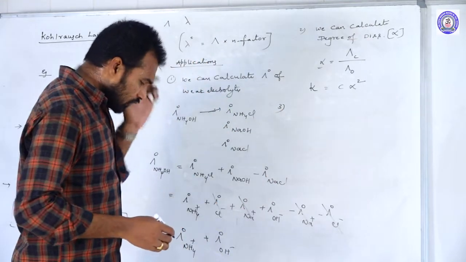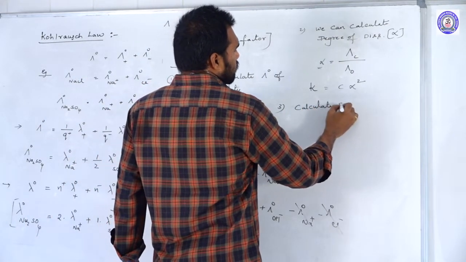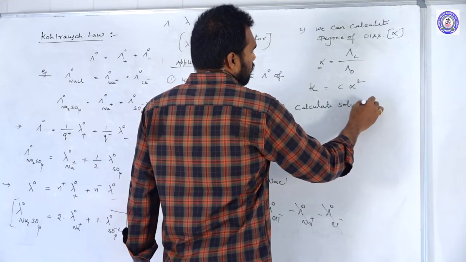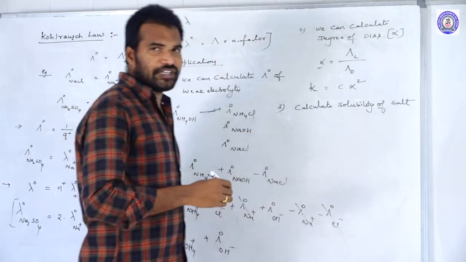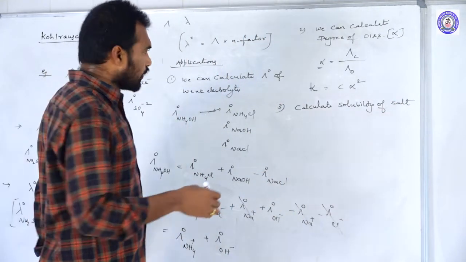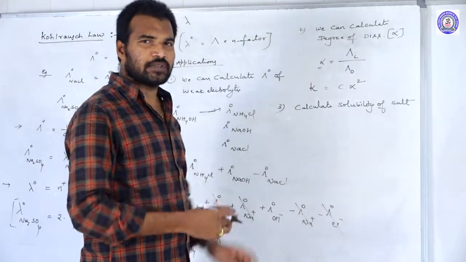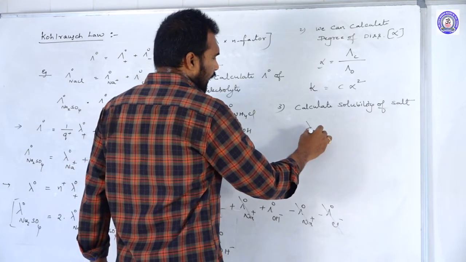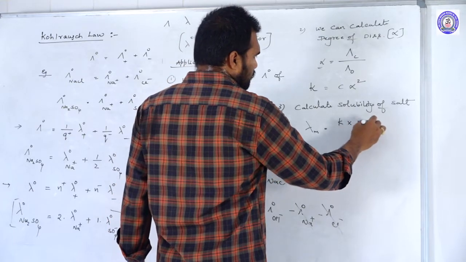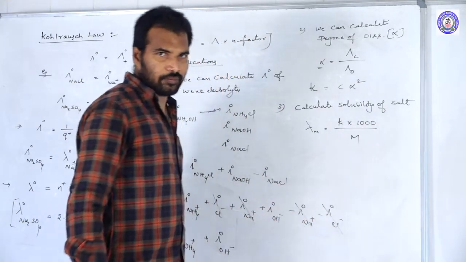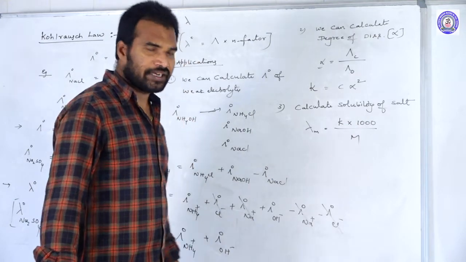The third application of the Kohlrausch law is that we can calculate the solubility of a salt. How? The relation between molar conductance and specific conductance is: molar conductance Λm equals specific conductance K into 1000 by molarity. Remember this.